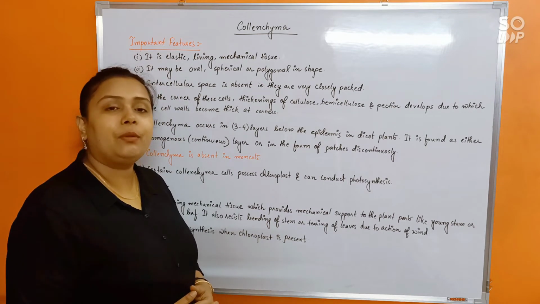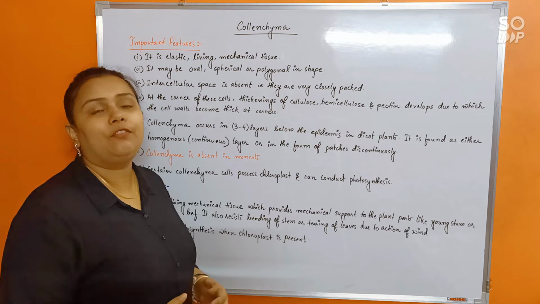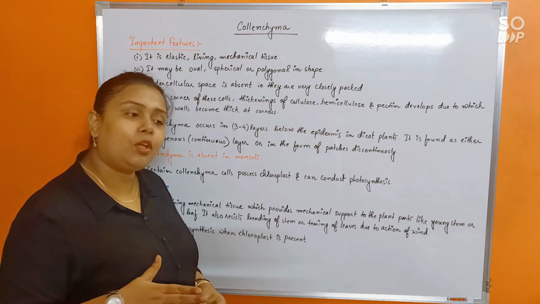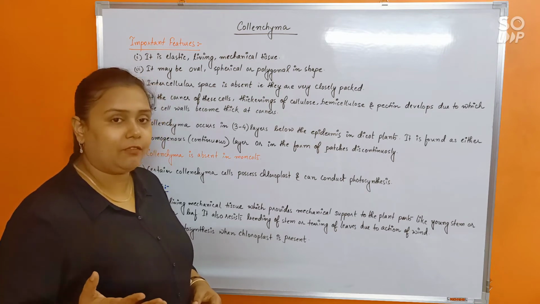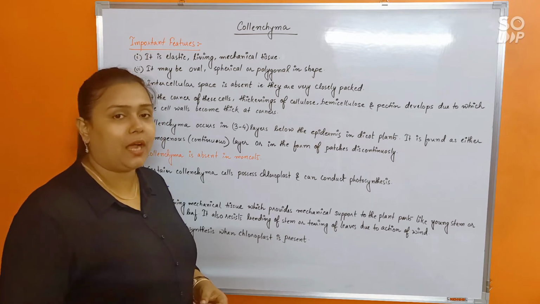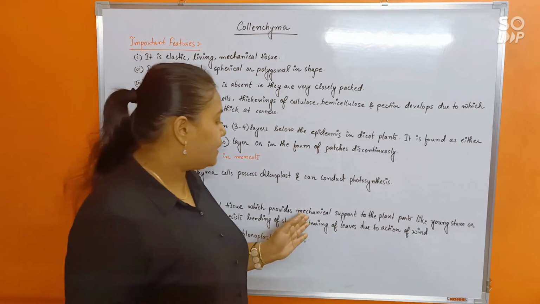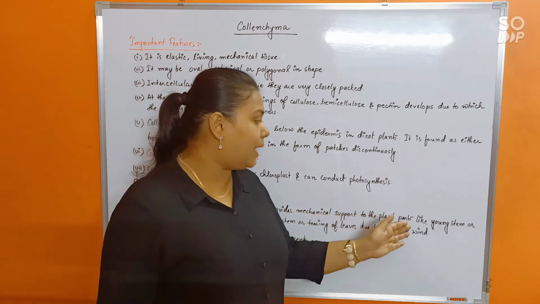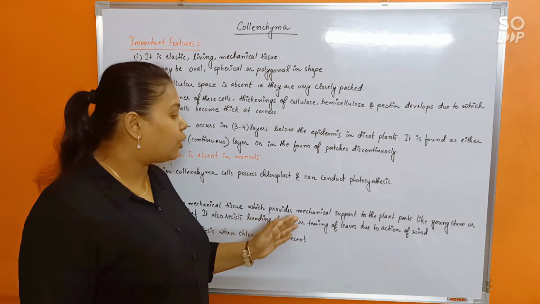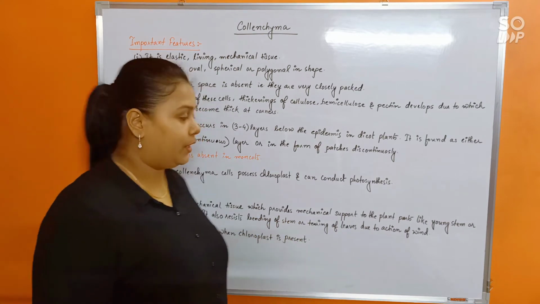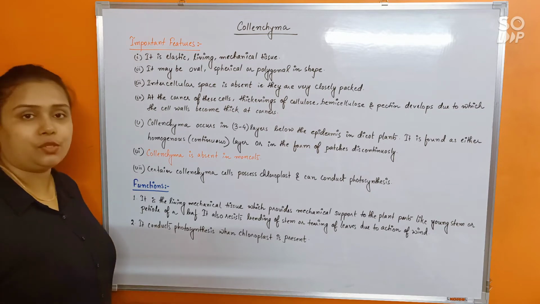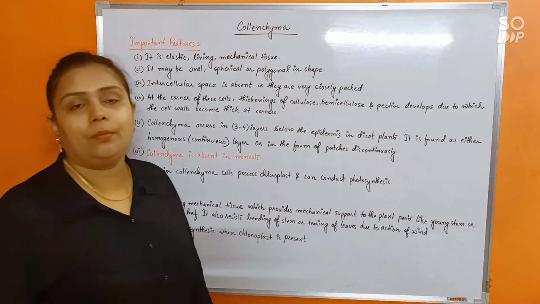As I have told you, it will help the plant maintain a kind of flexibility in the plant body, which will provide rigidity to the plant body, but apart from that also would help maintain the flexibility, so that the plant would be able to bend and it will not break down due to the action of wind. So it is going to provide mechanical support to plant parts like the young stem or petiole of the leaf, and it resists bending of the stem or tearing of the leaves due to the action of wind. Finally, if it possesses chloroplast, it will help in photosynthesis as well. Okay, so this is all about collenchyma.